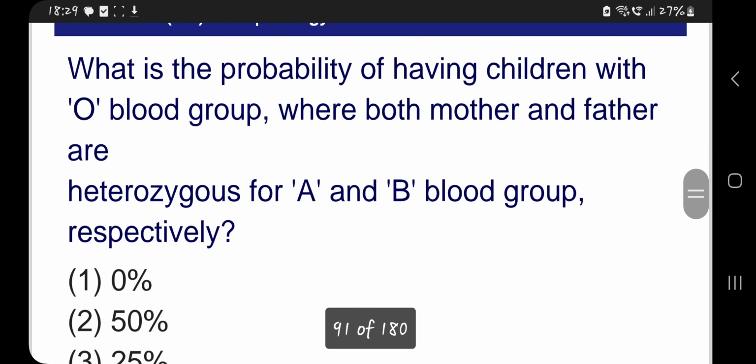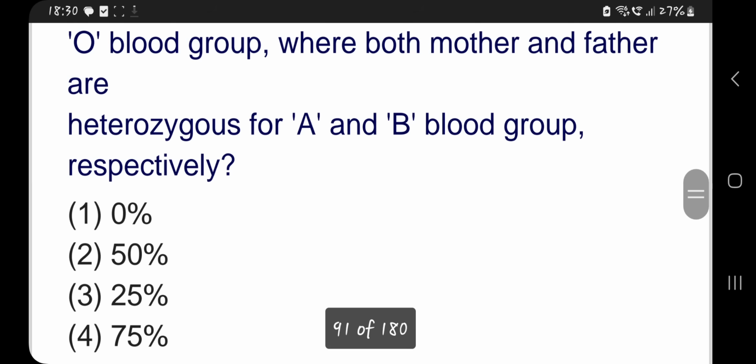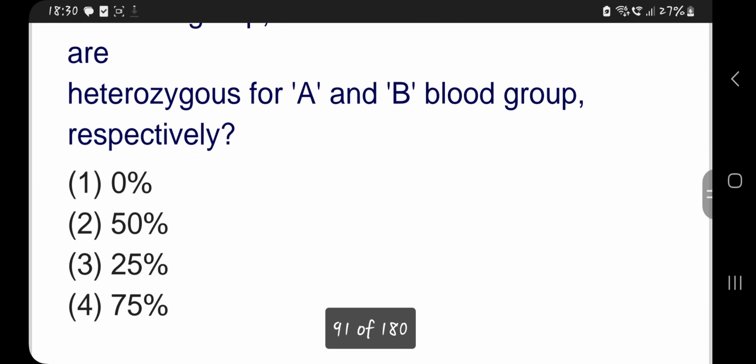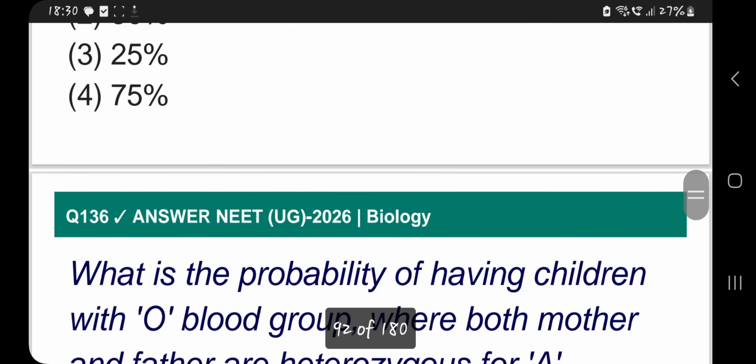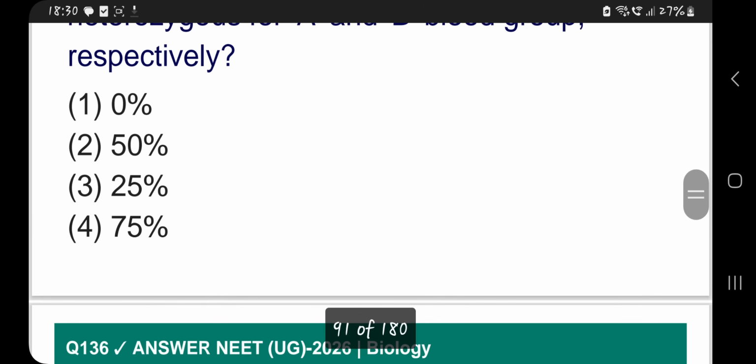What is the probability of having children with O blood group where both mother and father are heterozygous for A and B blood group? The probability would be 25% for O blood group.